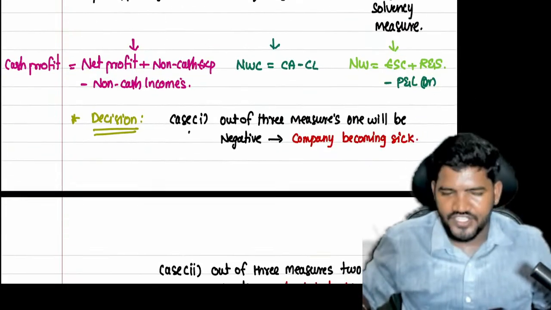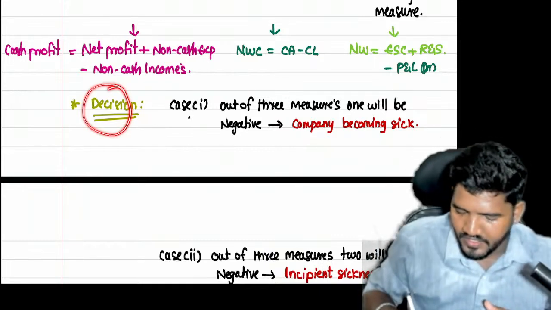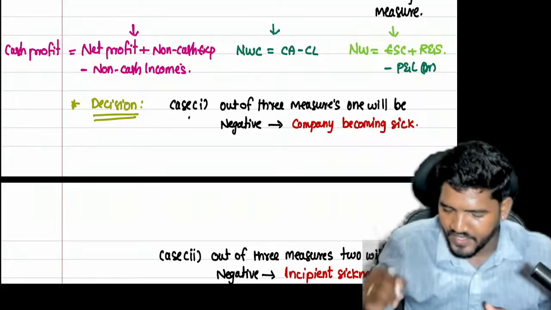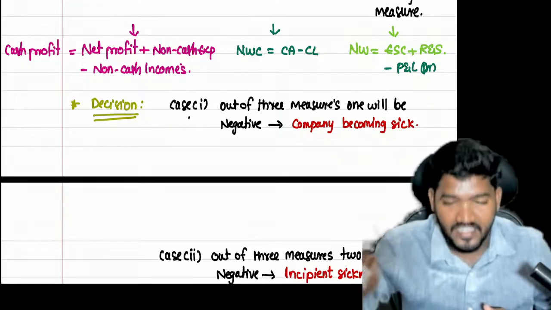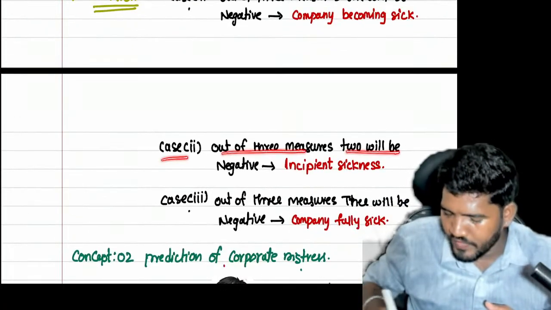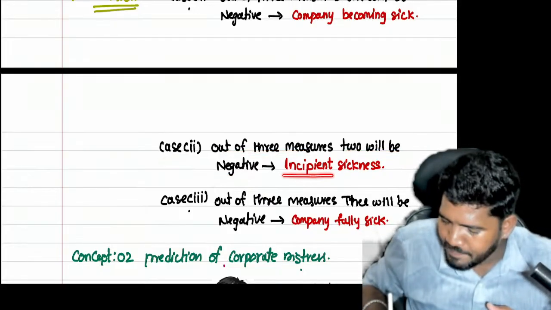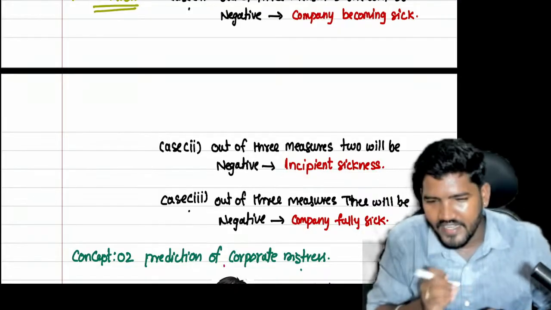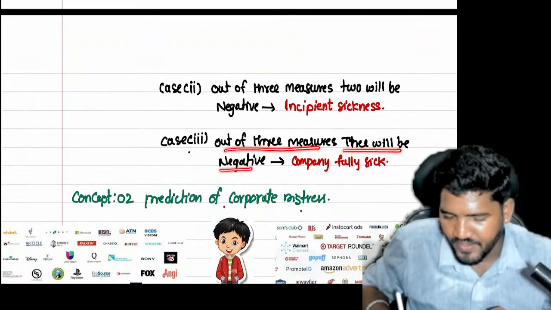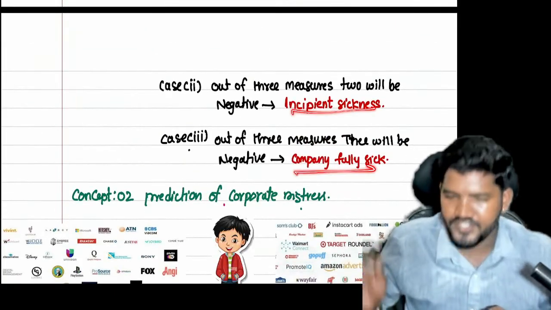Next, after calculation, you have to provide a decision. Case 1: out of 3 measures, 1 is negative. Then the company may become sick; there is a chance of sickness. Case 2: out of 3 measures, 2 are negative. In spite of this, sickness has started, the working progress has started. Case 3: out of 3 measures, 3 are negative, the company is fully sick. Guys, clear?